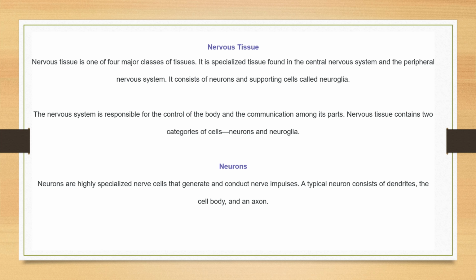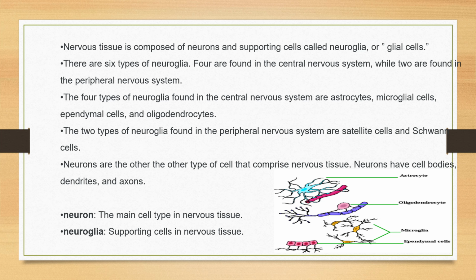Neurons are highly specialized nerve cells which receive impulses from another nerve and from different cells or tissue. A typical neuron consists of dendrites, a cell body and an axon. Nervous tissue is composed of neurons and supporting cells known as neuroglia or glial cells.